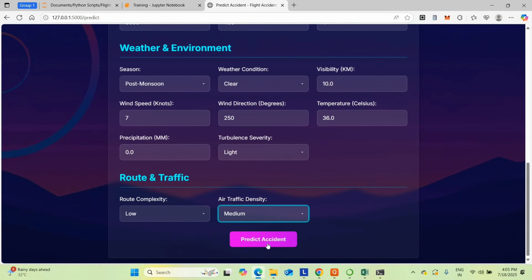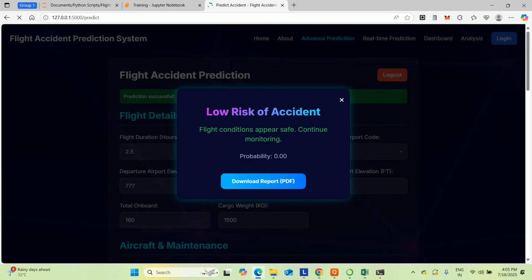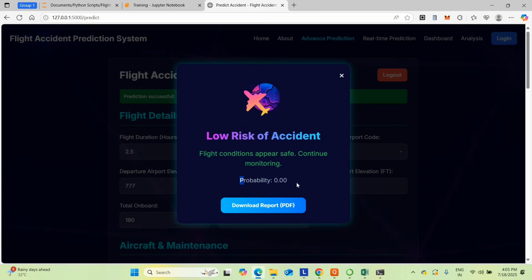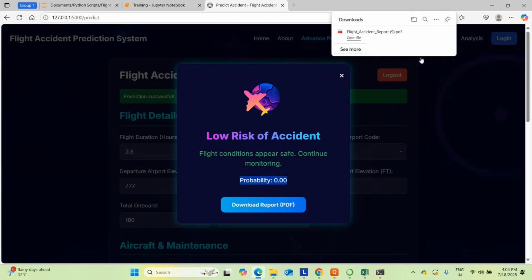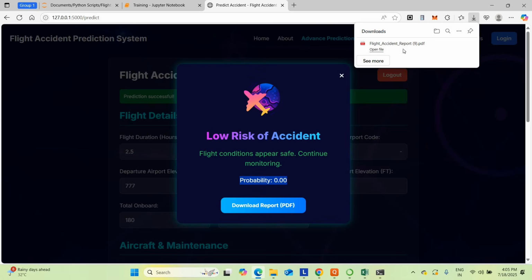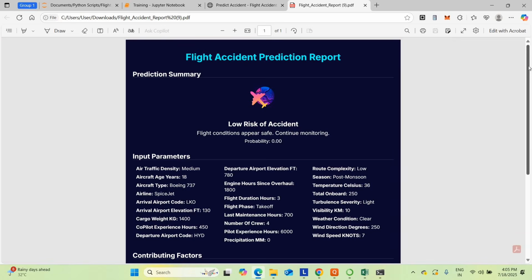Just click predict analysis. That's it. Low risk of accident. Your flight appeared to be safe. Continue monitoring. The probability of accident was 0. So that's how this project works. Just click download report. Once the report is downloaded, just click this. You can get the report.